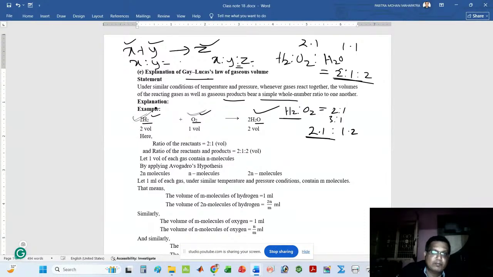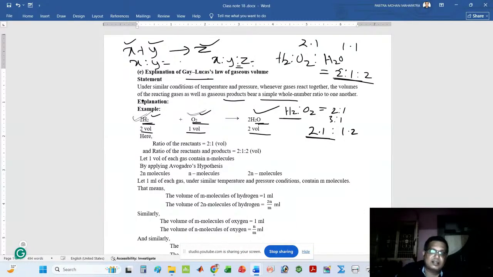Look at that. We know that hydrogen reacts with oxygen to form water molecule. Experimentally, it is seen that 2 volumes of hydrogen need 1 volume of oxygen to form 2 volumes of water molecule.